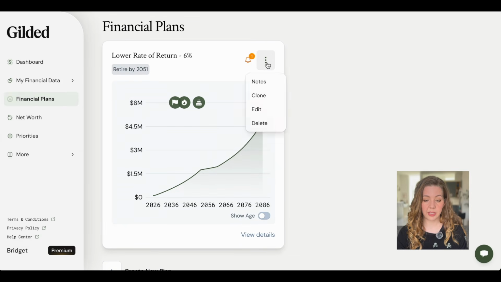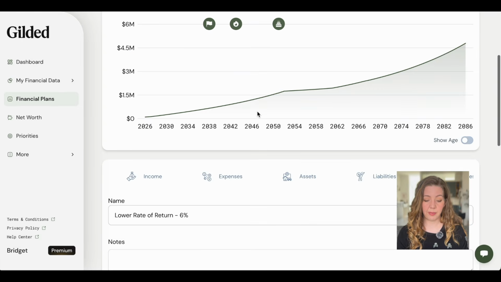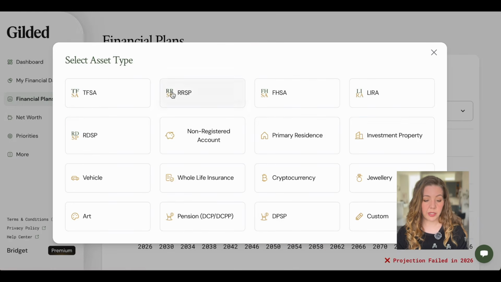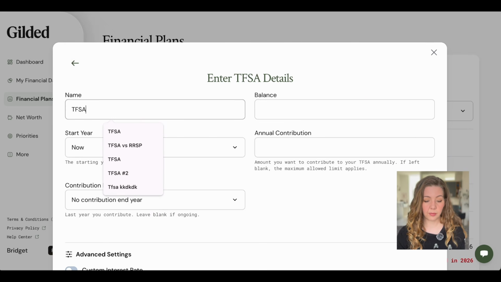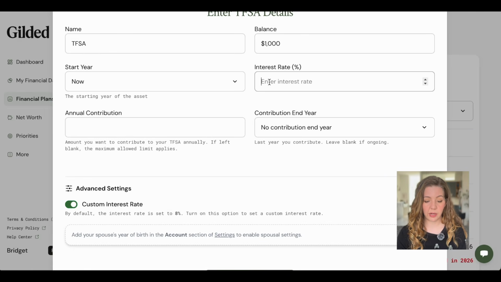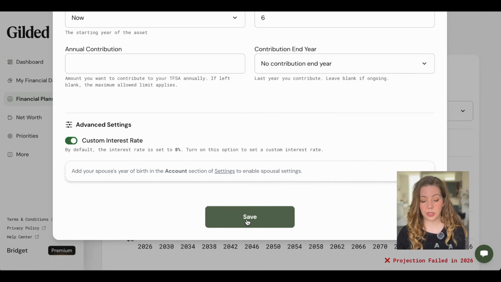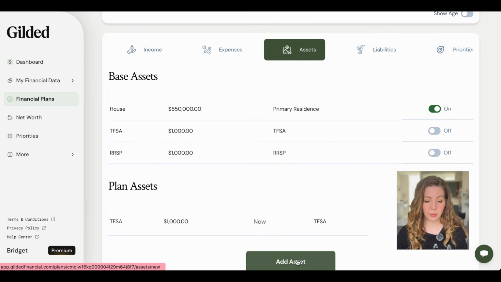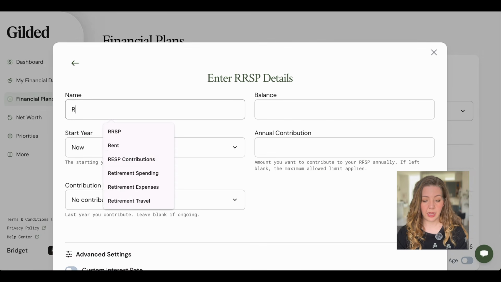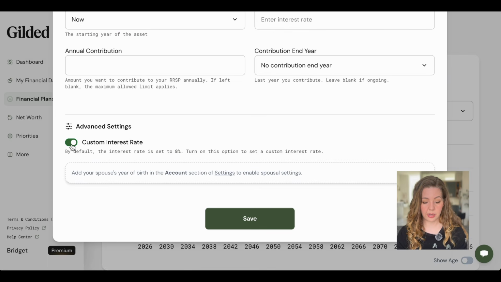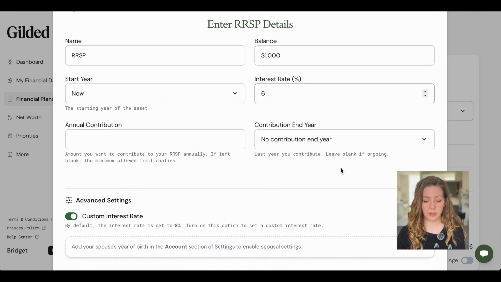So let's log into this financial plan and make some edits. So we're going to toggle off the existing TFSA and RRSP because those ones are earning 8%. And we're going to add new ones where we're going to add a custom interest rate and we're going to choose a lower interest rate because I want to see if this person is still financially secure with less assets. And the dashboard graph is going to continue to update as we do this. So we'll set this one also to a custom interest rate of 6%.